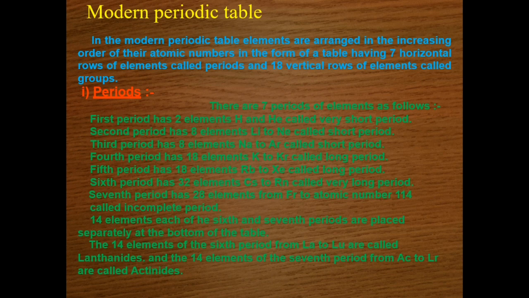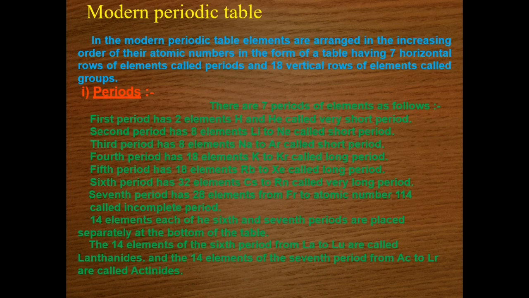Clear? So when we talk about periodicity, note down students, the main cause of periodicity is the same number of electrons in the outermost orbit, that is the reoccurrence of similar electronic configuration. So what is the cause of periodicity? It is the recurrence of similar electronic configuration.